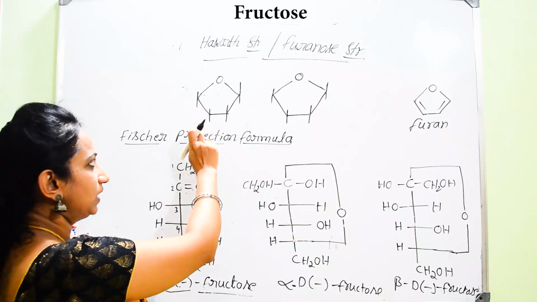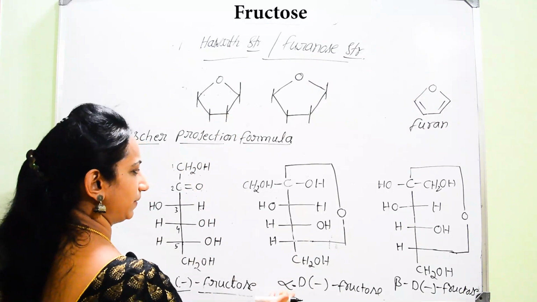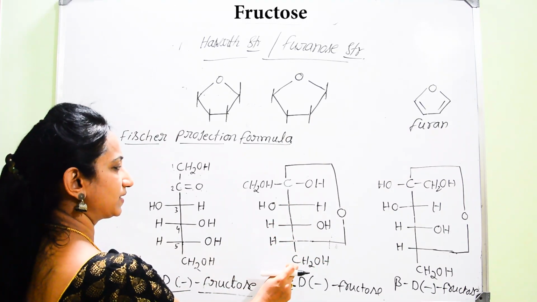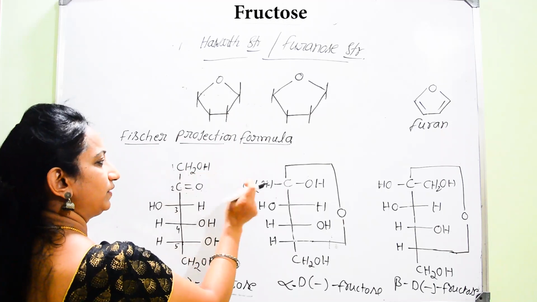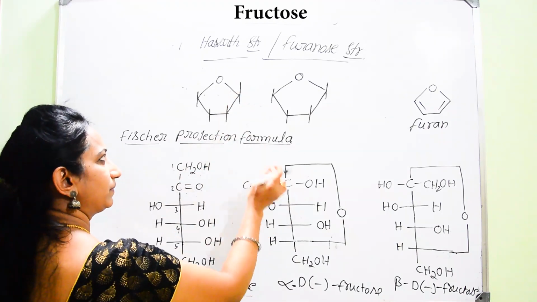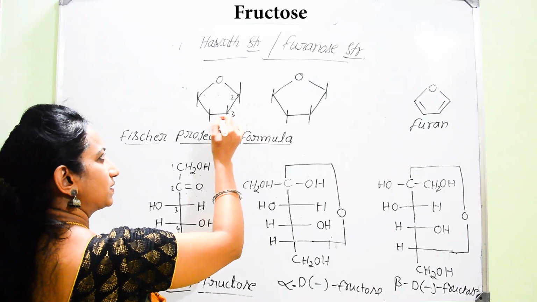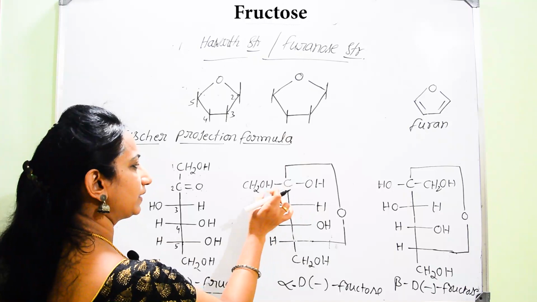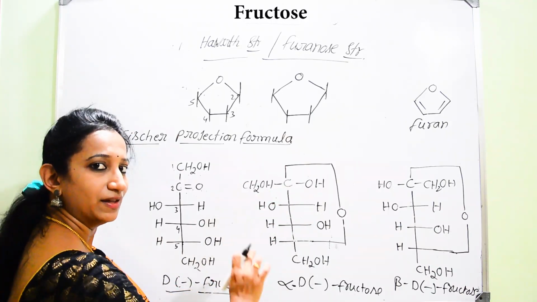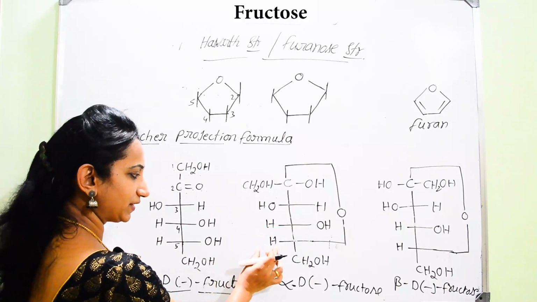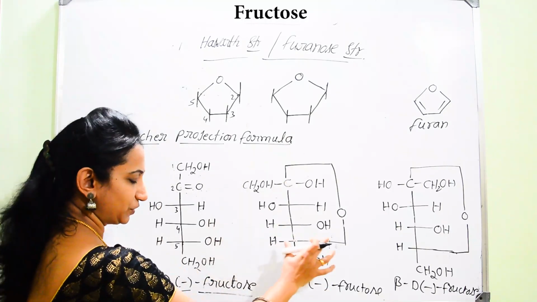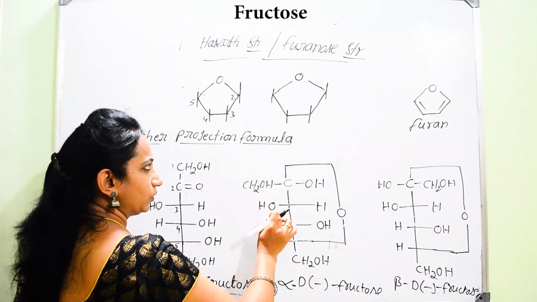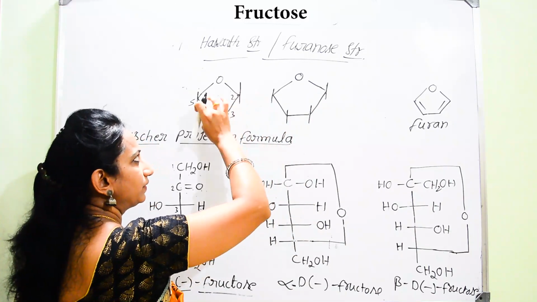Look over here. Now, once you compare this alpha form, here you can find this CH2OH which is present at the 6th position. Here we have to start with the first carbon atom. First carbon atom, this is the second carbon atom, this third, fourth, fifth, and here it will be the 6th. For the second carbon atom, CH2OH is on the left hand side. Whichever groups are present on the left hand side in the projection formula, they are represented as the same groups present above the plane of the ring.